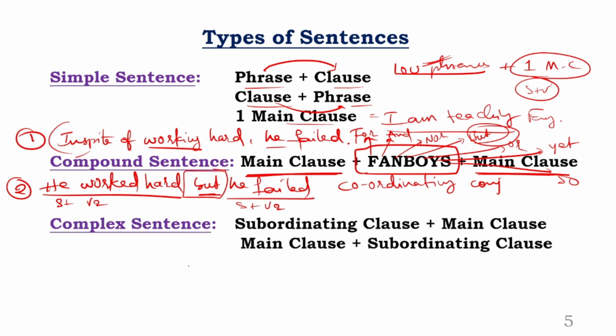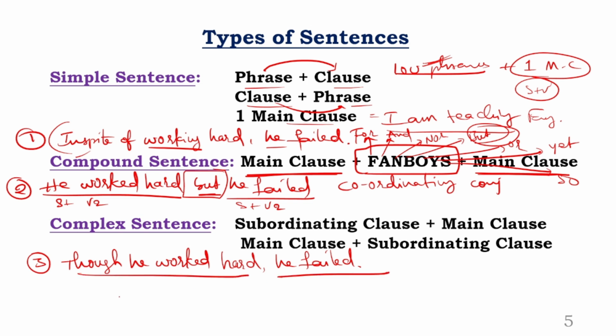Okay. Now coming to the complex sentence. Look at this. In a complex sentence, you need a subordinating clause with a main clause, or you can reverse it, just like we had seen before, with the main clause and subordinating clause. Now let me write one sentence here. Sentence number 3. Look at this. Can you read this statement now? Though he worked hard, he failed. Again, there is a subject verb agreement, V2. Yes, there is a subject verb agreement, V2.